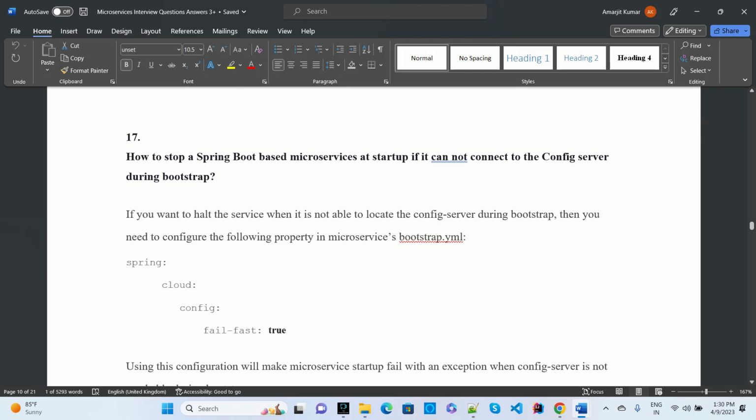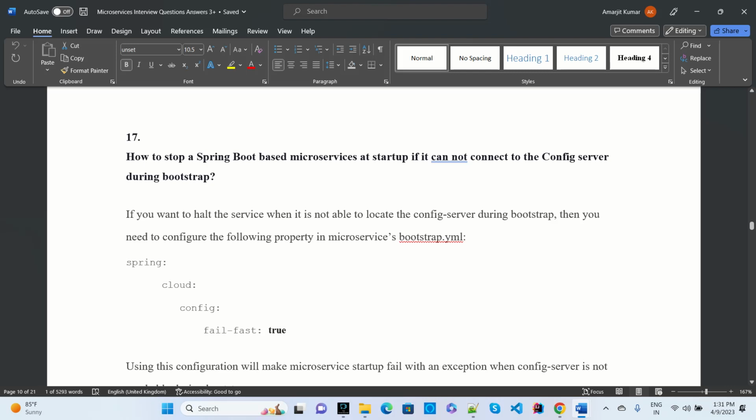Another question asked is how to stop a Spring Boot based microservice at startup if it can't connect with the config server during bootstrap. If you want to halt the service when it is not able to locate the config server during bootstrap, you need the following property in bootstrap YAML.